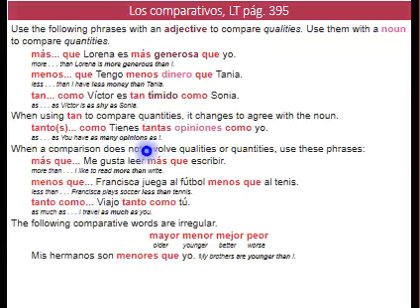Me gusta leer más que escribir. I like to read more than write. Francisca juega al fútbol menos que al tenis. Francisca plays soccer less than tennis. Viajo tanto como tú. I travel as much as you do.